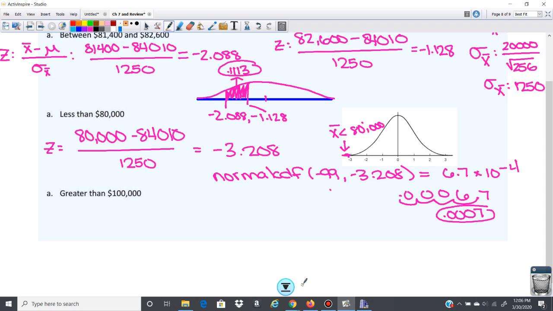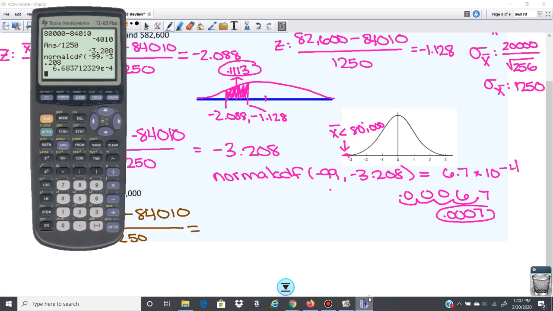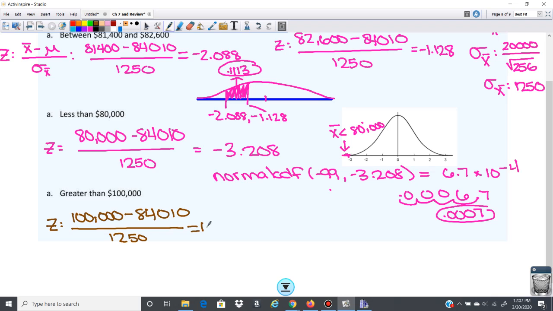And then the probability that someone makes greater than 100,000 in this sample is, let's see. 100,000 minus the mean over our standard deviation here gives 12.792.